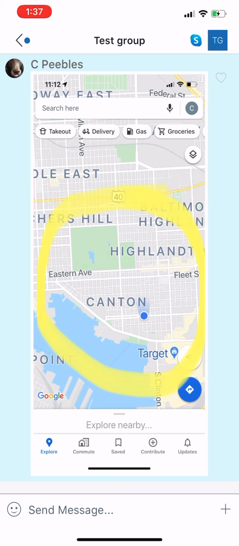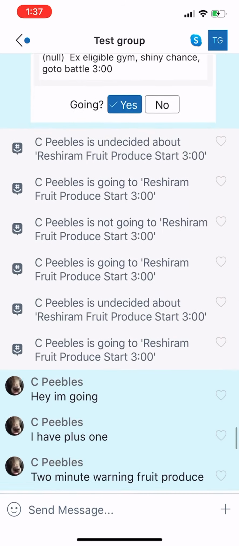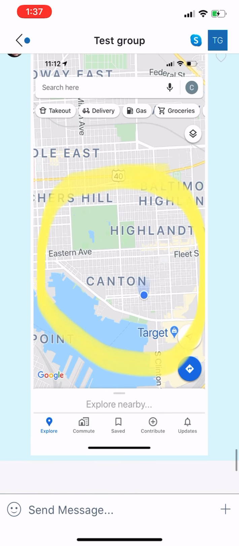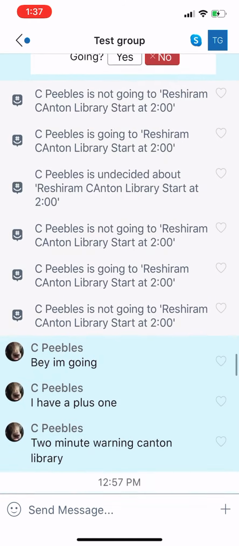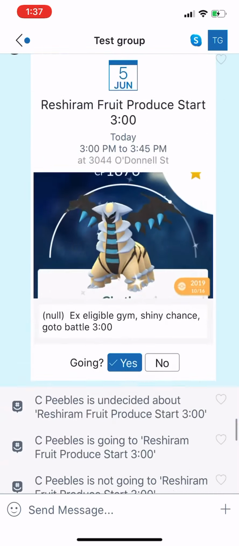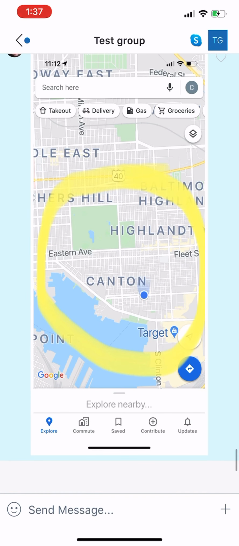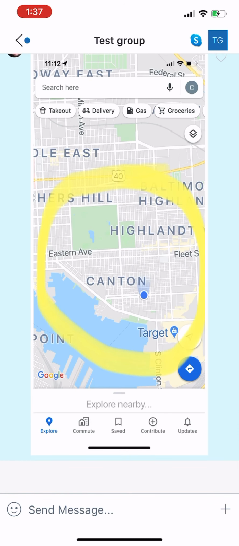We use the GroupMe app over Discord or Facebook. We do that because we find GroupMe to be easier to use than those two other groups. As you can see, it's kind of just a scrolling chat here where everybody can post something, and the older stuff's going to be up here at the top, and the newer stuff is going to be here at the bottom. That is how GroupMe works. Like I said, scroll and chat. I'll show you guys how to use the calendar and make events here in a moment.